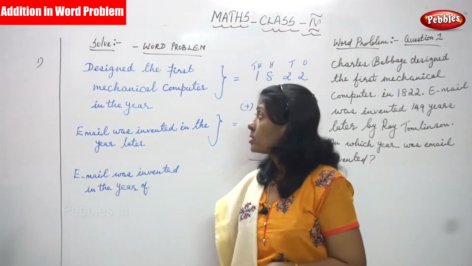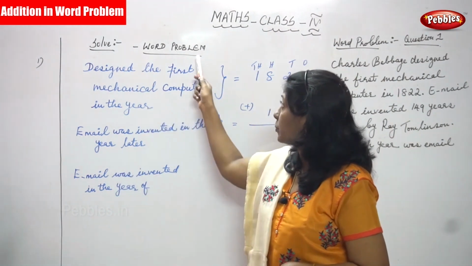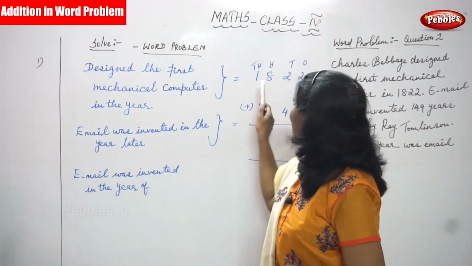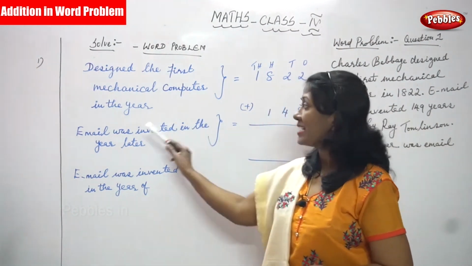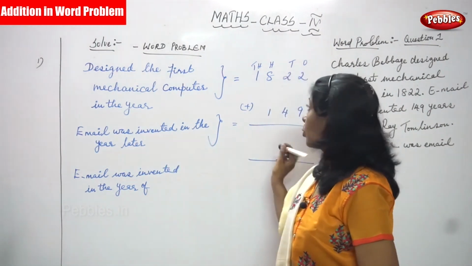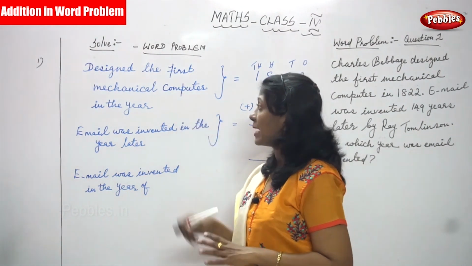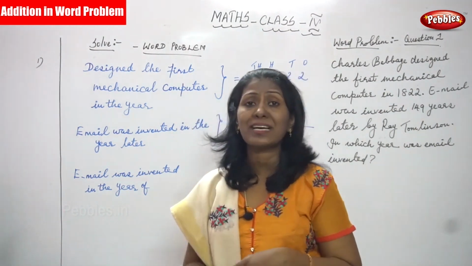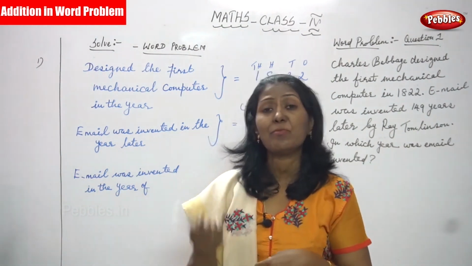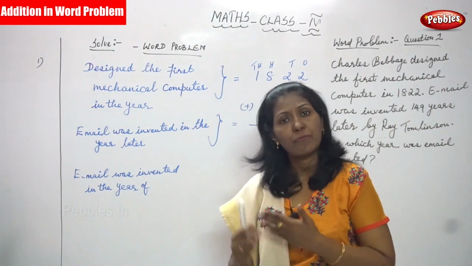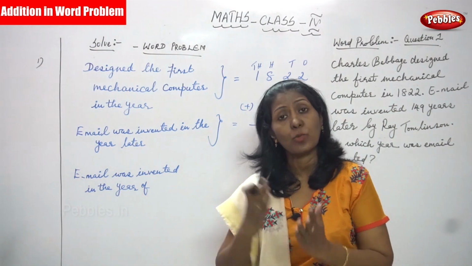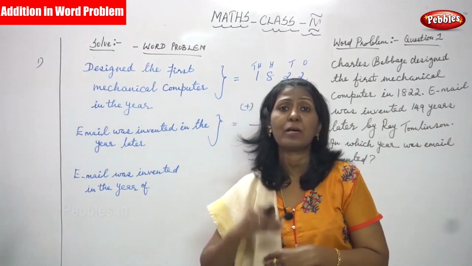Let's start the sum. First, the word problem. I have written: designed the first mechanical computer in the year 1822, and email was invented 149 years later. The first mechanical computer was designed in the year 1822, that is the first point. And second, afterwards the email was invented a year later, that is 149 years later.